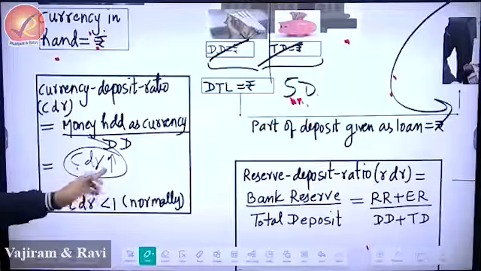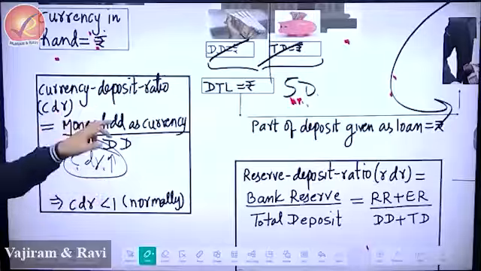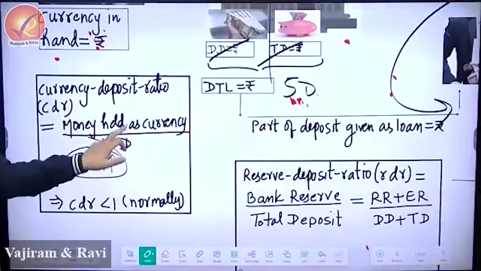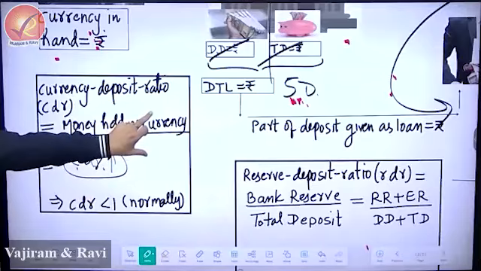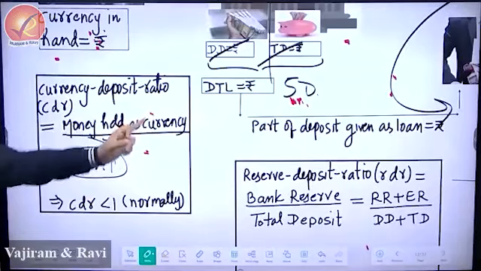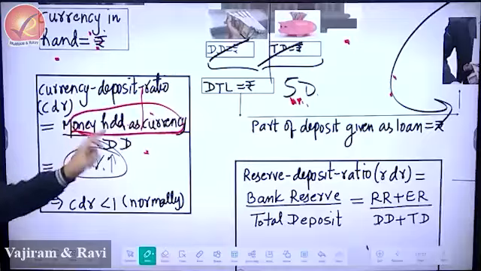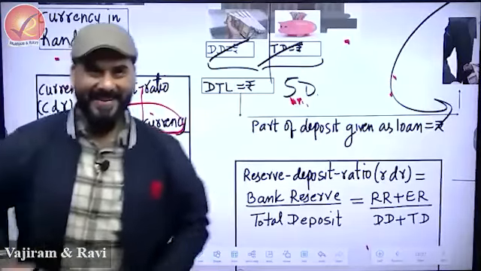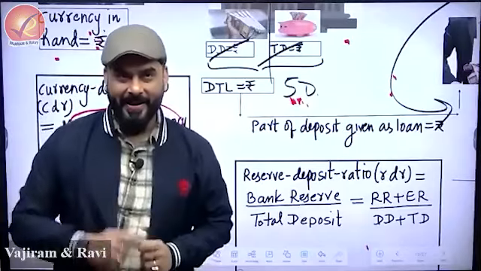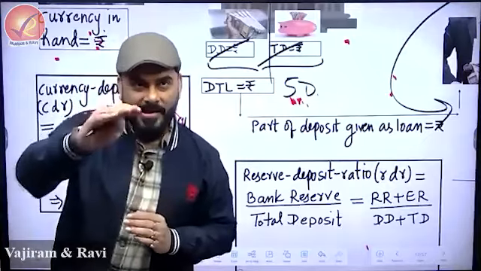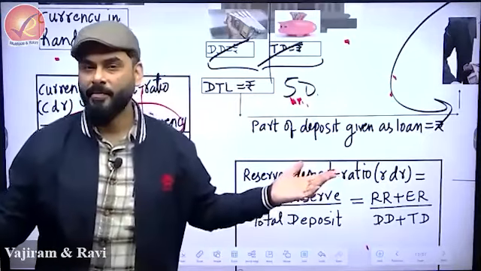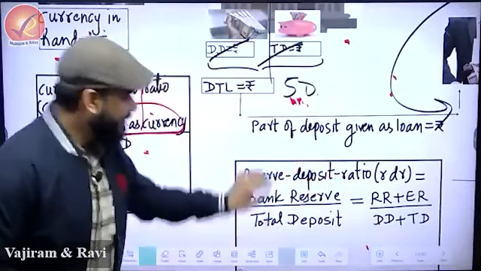So currency deposit ratio is high, which means in the numerator and denominator, what is high? Numerator. So when the numerator is high, people are holding more cash in hand. So when you hold more cash in hand, you deposit more or less in the bank? You deposit less in the bank.